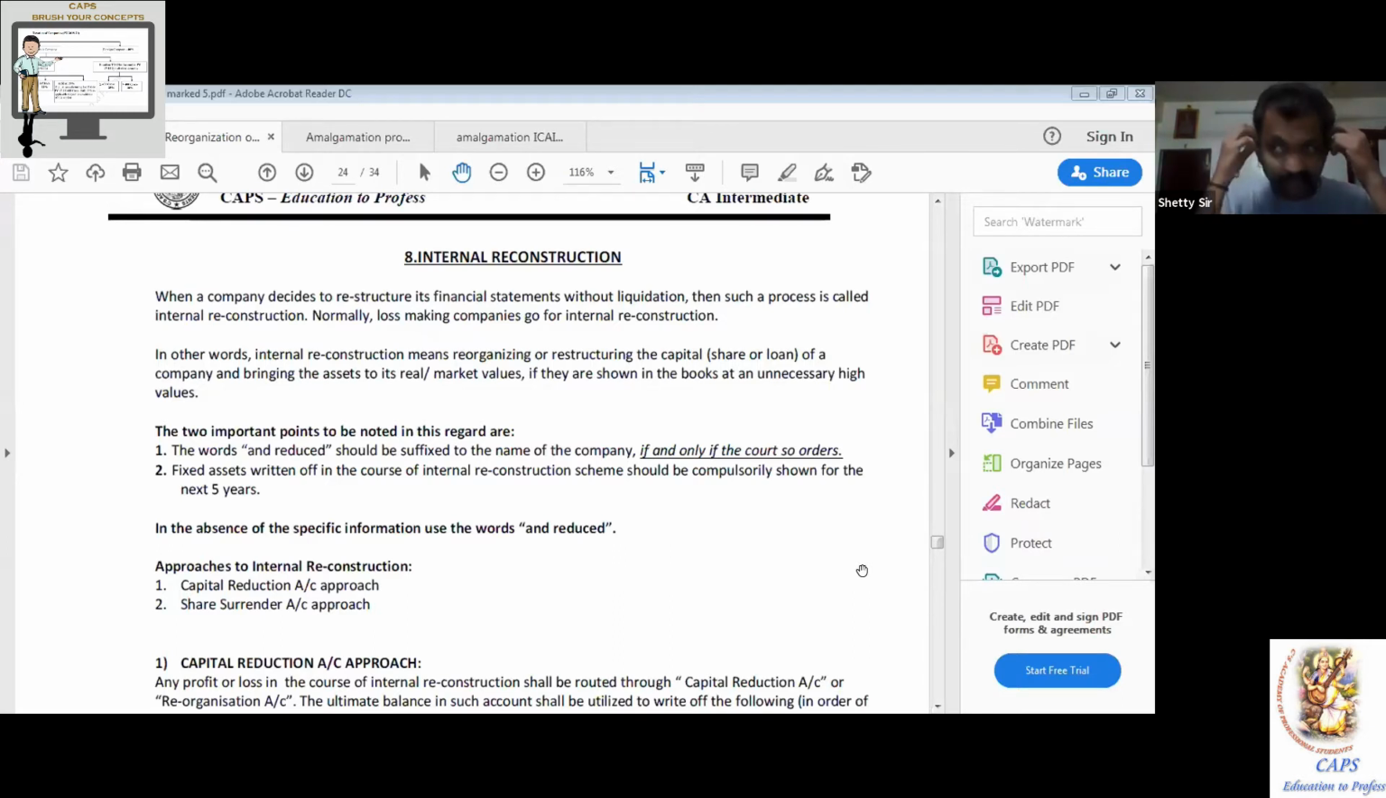One of the easiest topics, extremely important from examination point of view, is internal reconstruction. Easy, but extremely important.